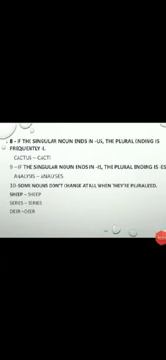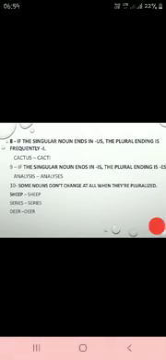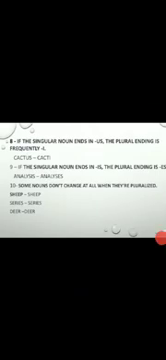Now the rule number 8. If the singular noun ends in us, the plural ending is frequently i. For example, cactus. So it will change into cacti. Number 9. If the singular noun ends in is, the plural ending is es. For example, analysis. So it is changed into analyses, that is es.